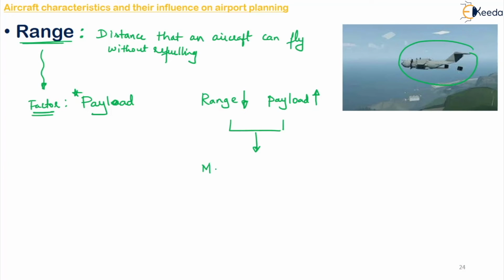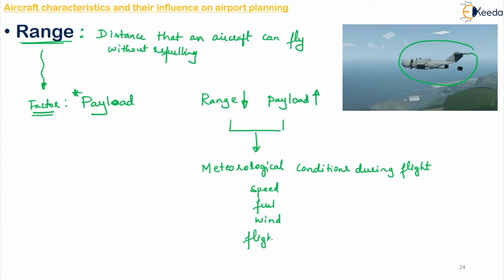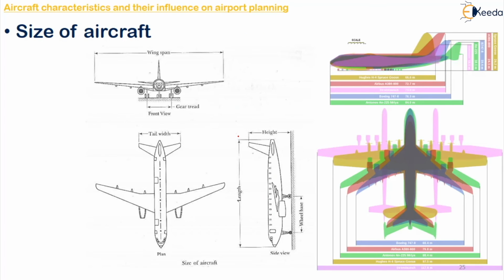Okay, so then it is affected by the speed, your fuel, wind, flight altitude, and the amount of reserve fuel which is there. So this relationship will be dependent on all these factors. Understood? Next one is the size of the aircraft.